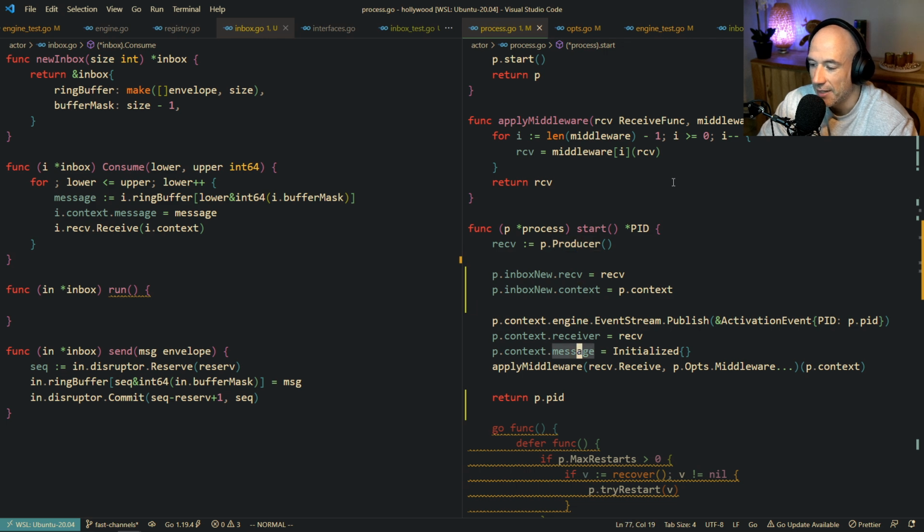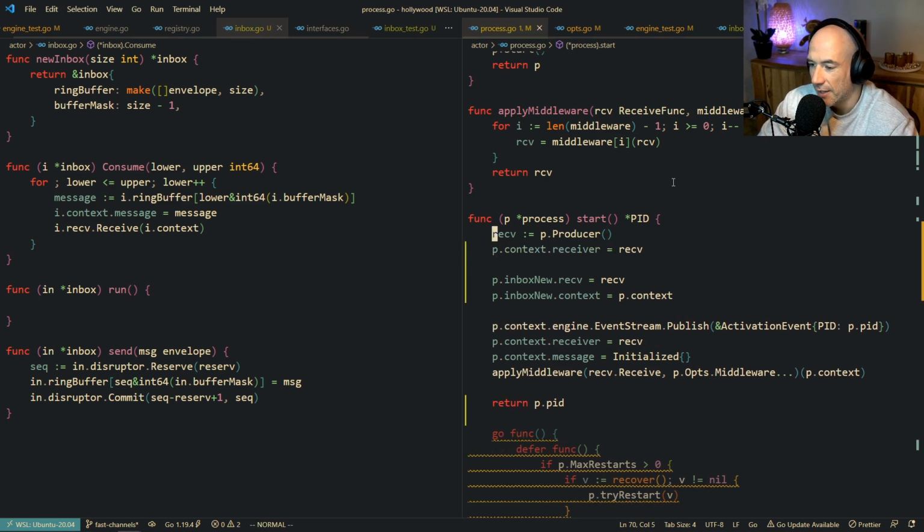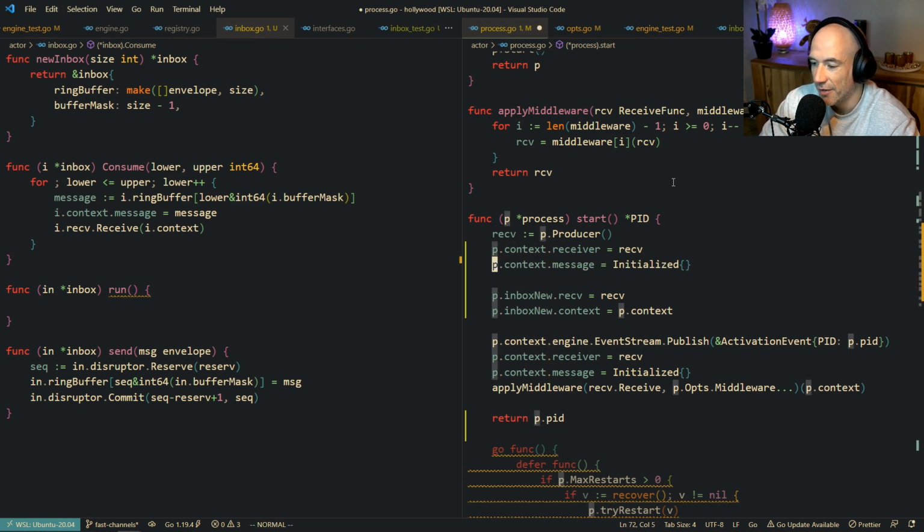And that basically means that we're gonna set the receiver here, and we're also going to do the initialized phase of our actor, right?